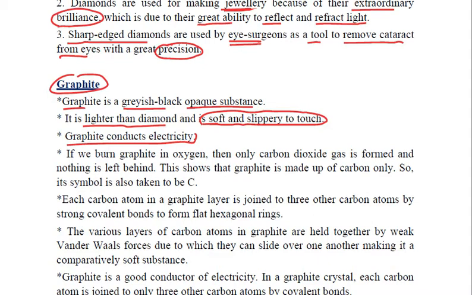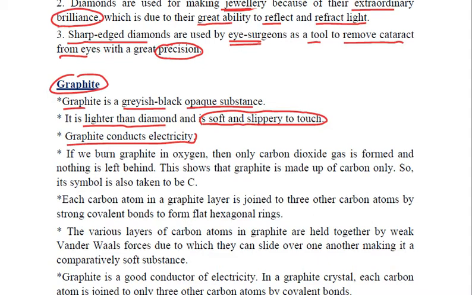Diamond was a transparent substance. Graphite is a black opaque substance. Diamond had a high density. It was heavy. Graphite has less density. Diamond was so hard, whereas graphite is soft and slippery to touch. It is soapy to touch, just like soaps. Diamond does not conduct electricity, whereas graphite conducts electricity. So these are the differences between diamond and graphite.